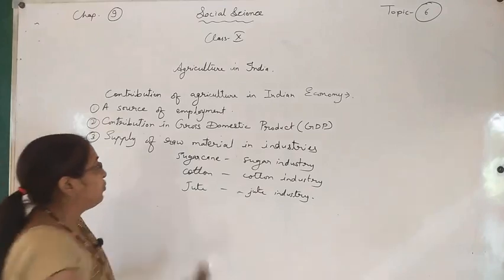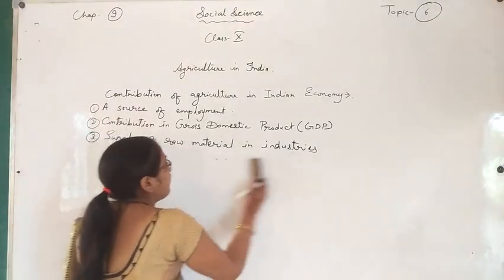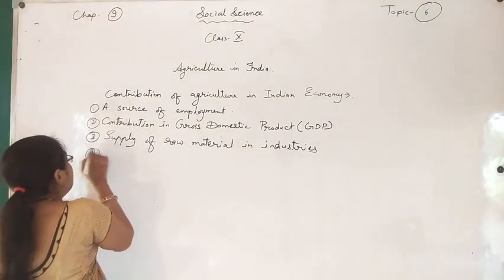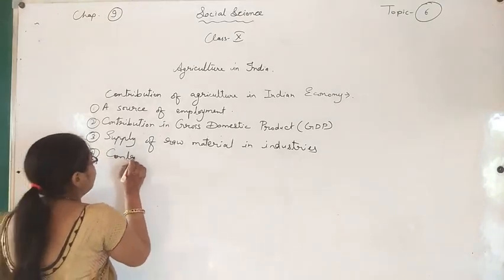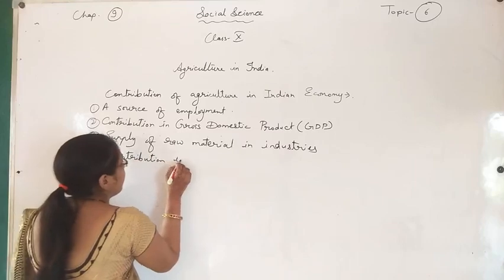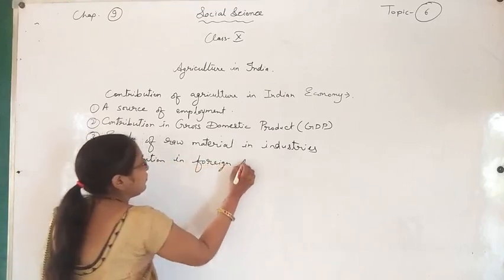We are going to move on to the next point. These are different points, you have to memorize them, learn them by heart. Fourth is contribution in foreign trade.